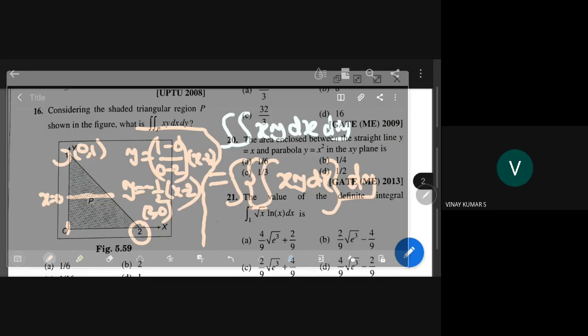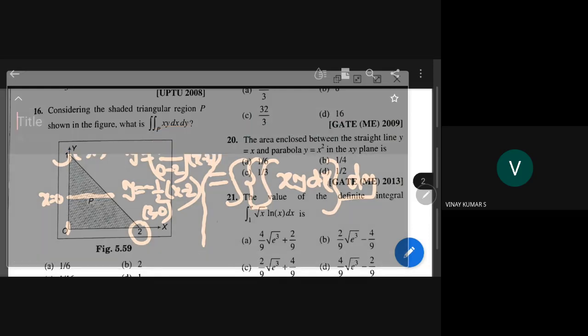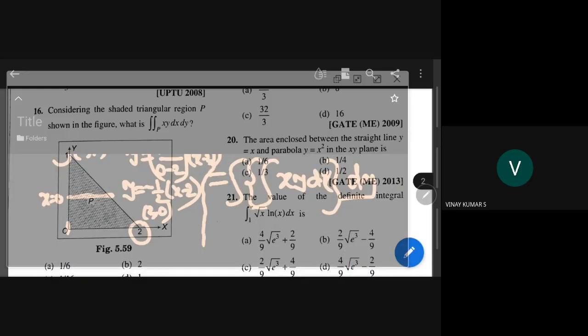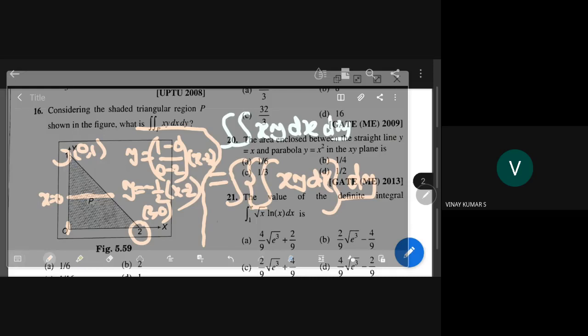Y is equal to minus half into x minus 2. That I need to remember.